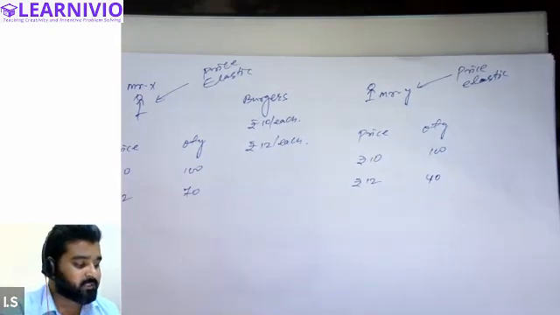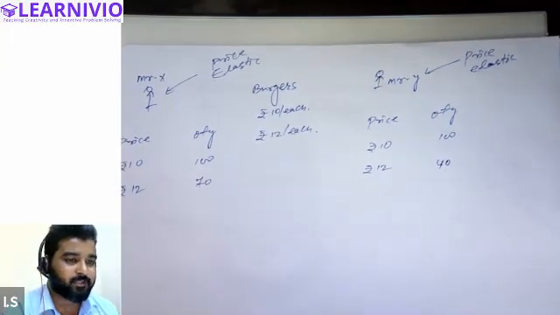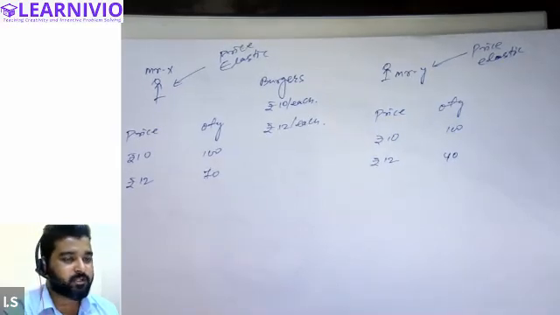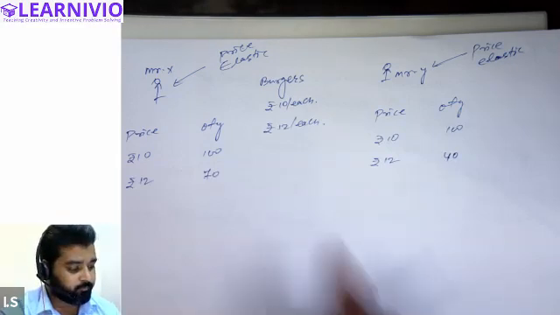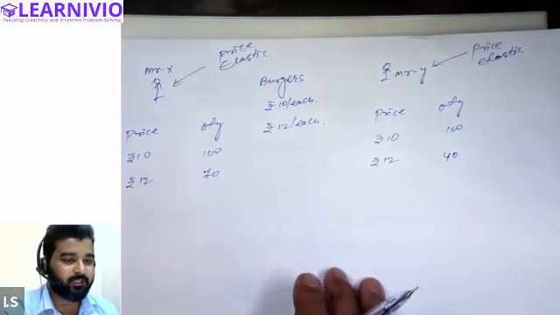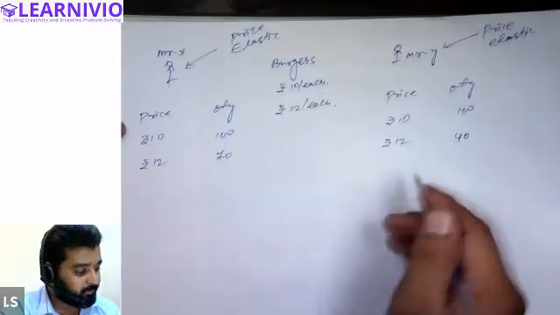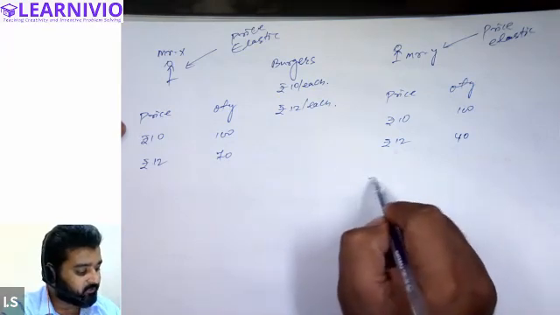But can you tell me which customer is more sensitive to the price? Mr. X or Mr. Y? Mr. Y is more sensitive. Why is Mr. Y more sensitive? Because the demand of Mr. Y is changing more as compared to the change in demand of Mr. X. For both consumers, prices are changing at an equal rate, in equal proportion, but their demand is changing in different proportion. And to be precise, let's calculate the elasticity for both the customers.